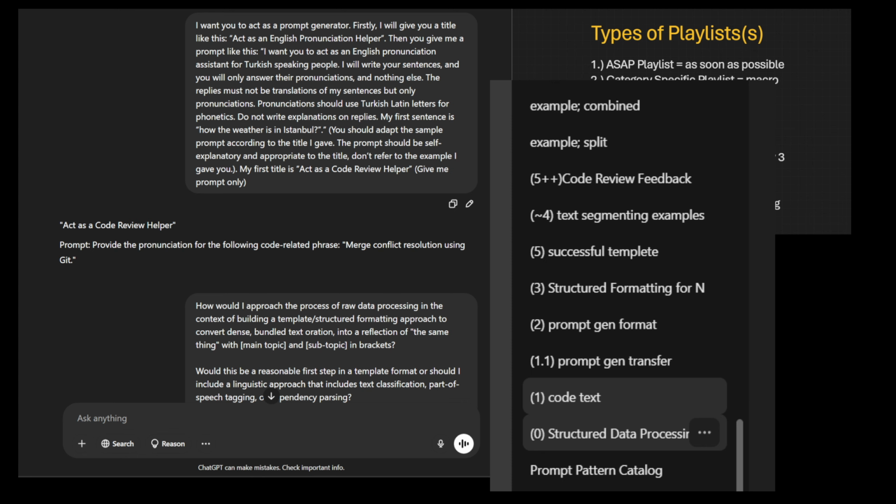For this entry, I started off by using our favorite early game prompt, which was this prompt helper from prompts.chat. I believe we spoke about this in a previous entry. I want you to act as a prompt generator. First, I will give you a title like this, quote, act as an English pronunciation helper, close quote. Then can you give me a prompt like this: open quote, I want you to act as an English pronunciation assistant for Turkish speaking people.